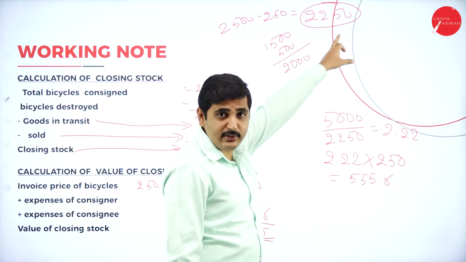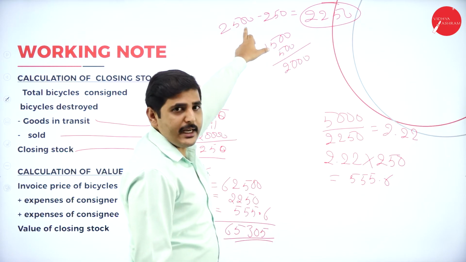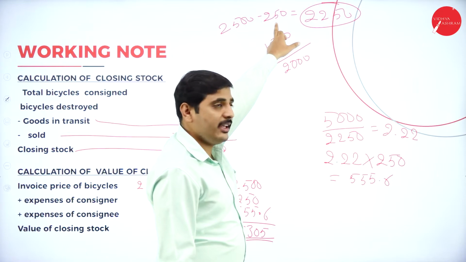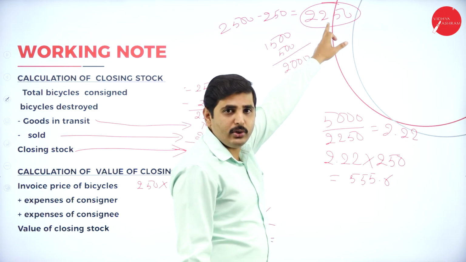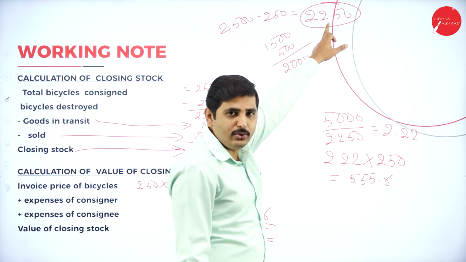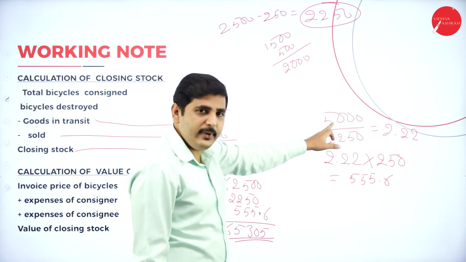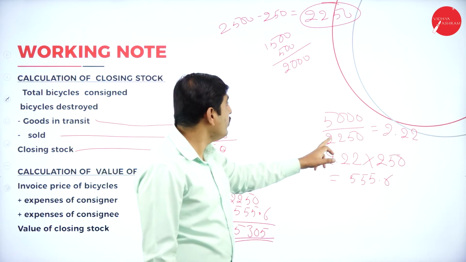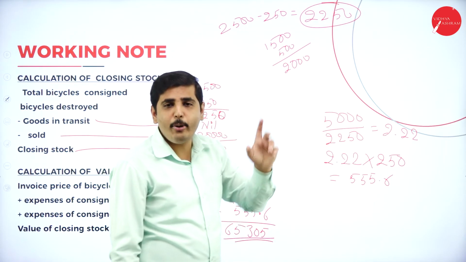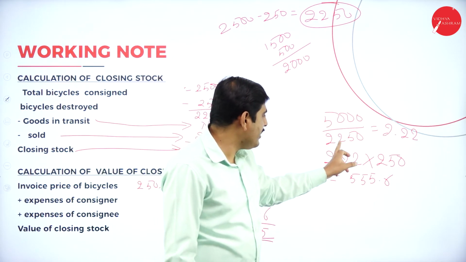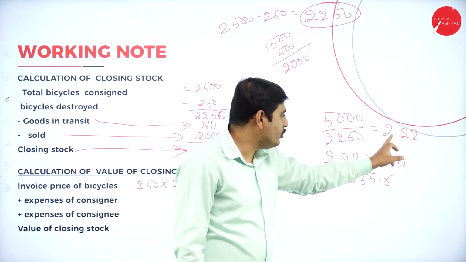Only 2,250 cycles were received. Sent is 2,500, goods lost 250. Consignee received 2,250 cycles. For 2,250 cycles, he has spent 5,000 rupees as direct expenses. So how much for one cycle? It is divided by 2,250. You will get 2.22.